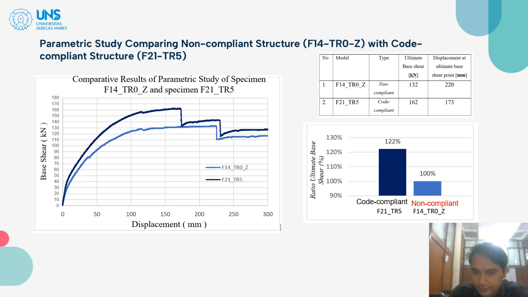On the right bottom picture, we can see the ultimate base shear ratio. The code-compliant structure has an ultimate base shear ratio 22% higher than the non-compliant one. So this is proof that the non-compliant structure has a lower seismic performance due to its ultimate base shear.